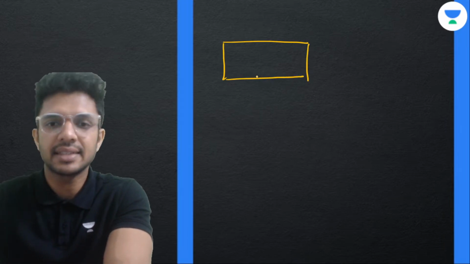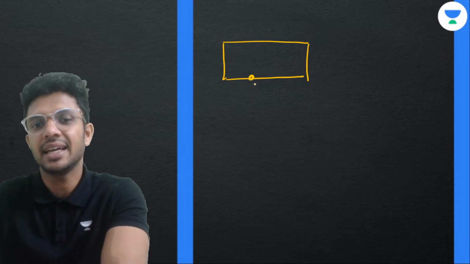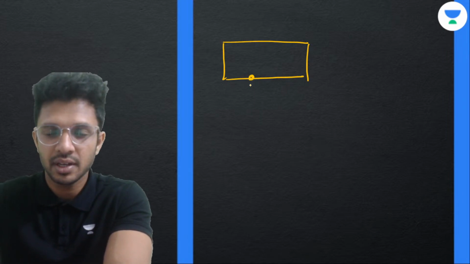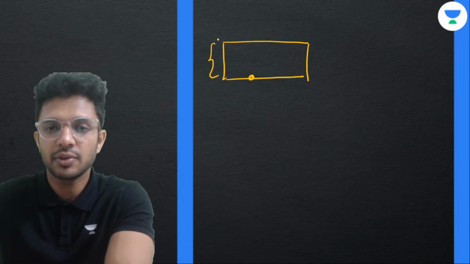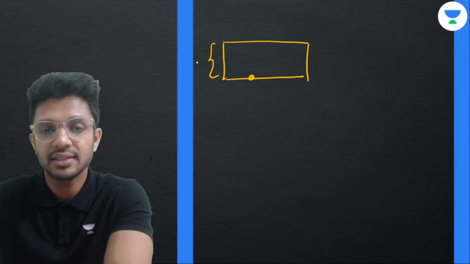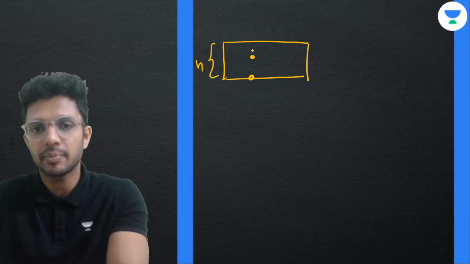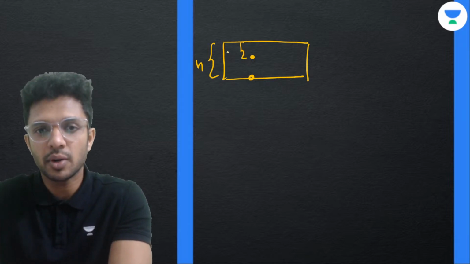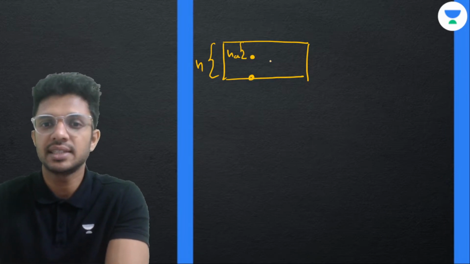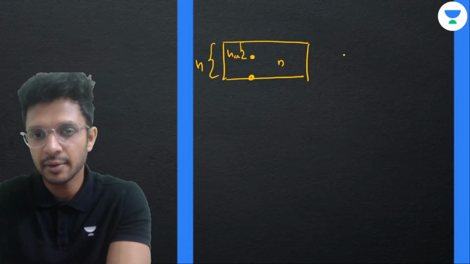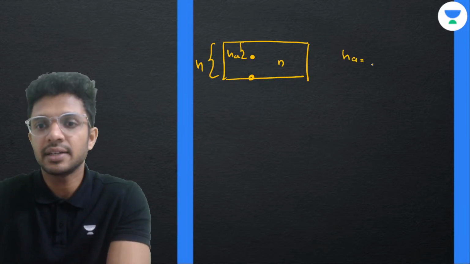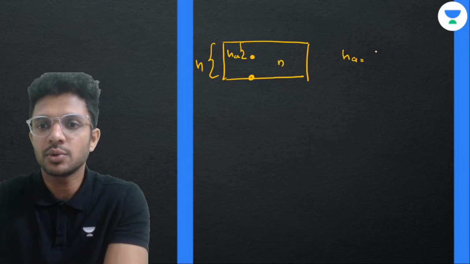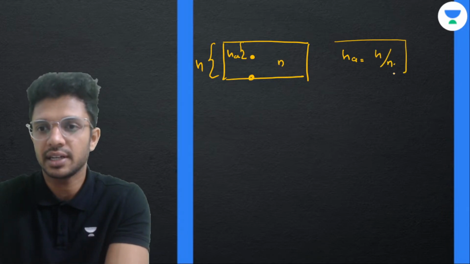We have a glass slab. Let's say an object is kept at the extreme bottom of this particular glass slab. This height from the top surface of the glass slab, we call it the actual height. Now after refraction, the final image will be a bit raised up. This distance from the surface to the virtual object formed here, we call it apparent depth, HA. Let's say this material has a refractive index of n. The value of apparent depth HA will be equal to the actual height divided by refractive index.